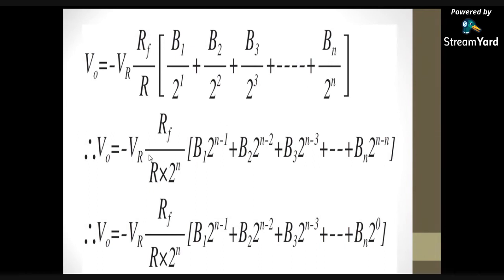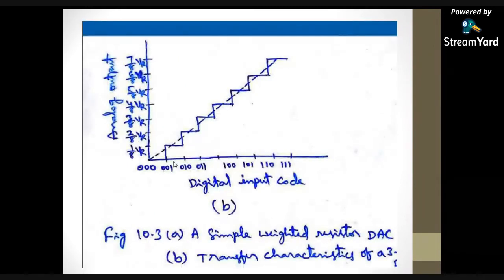Again we are simplifying the output equation: minus VR into RF by R into (1 by 2 power n), taking 2 power n as common: B1 2 power n minus 1, B2 2 power n minus 2, B3 2 power n minus 3 and so on. So this is the final equation. Here I am just taking 2 power n as common.